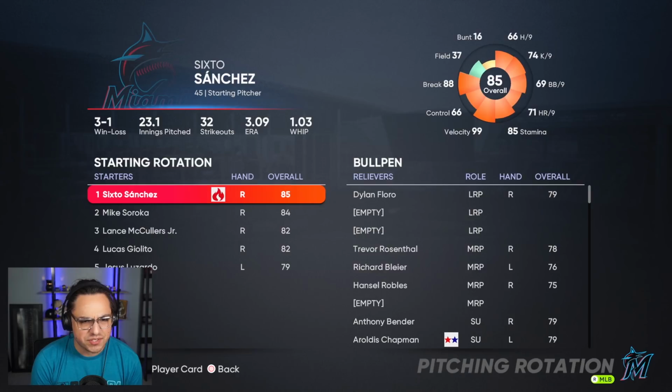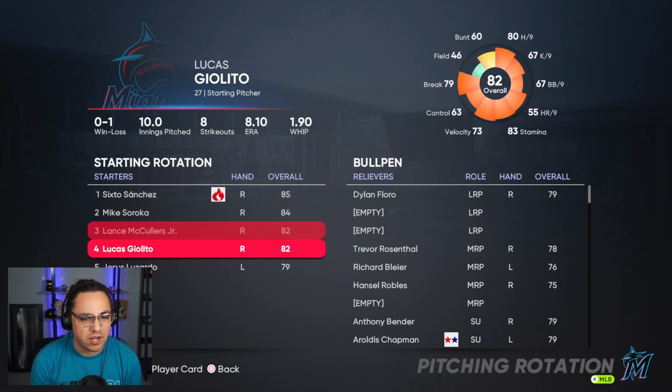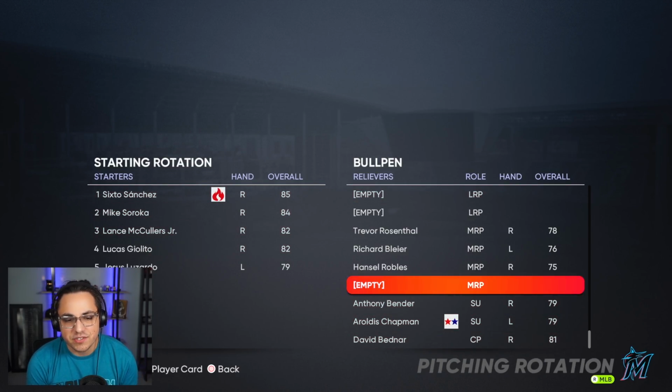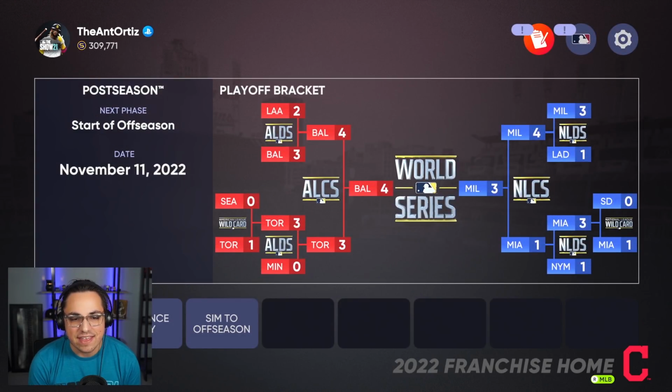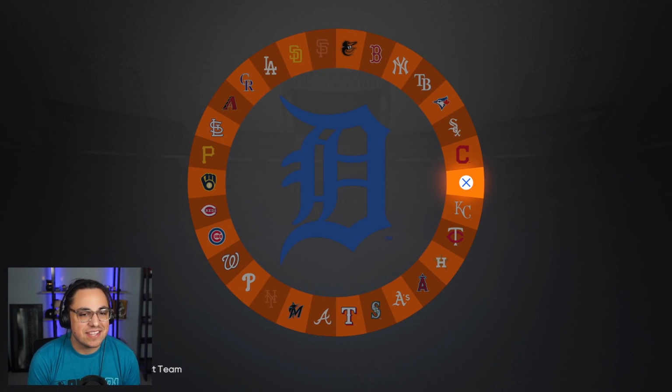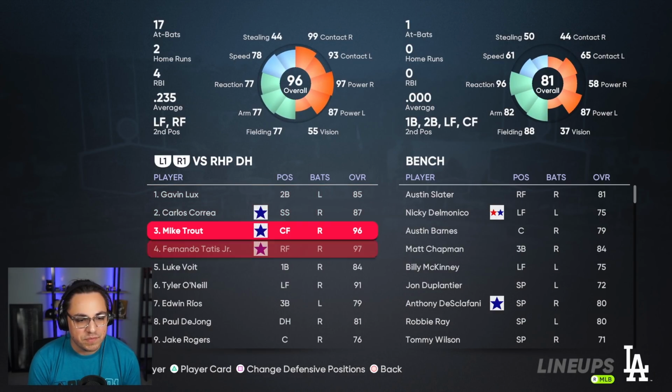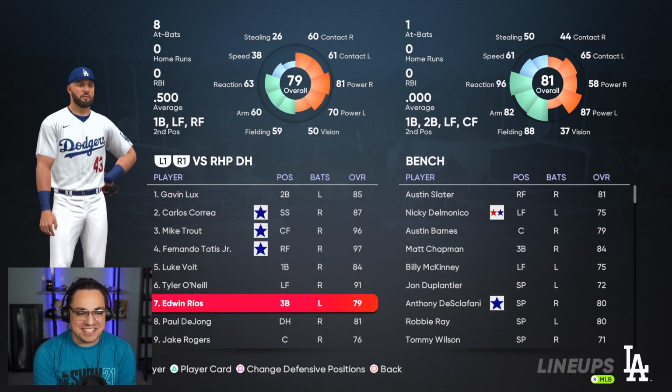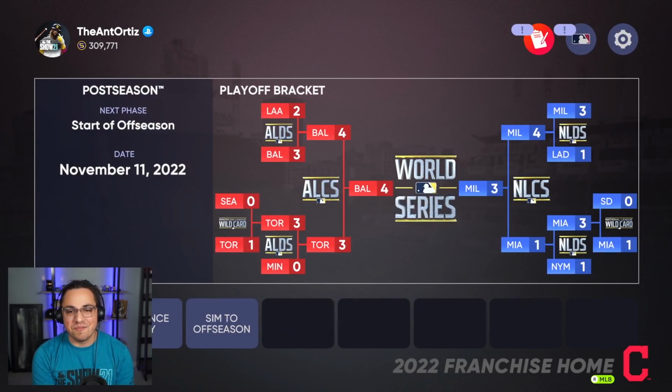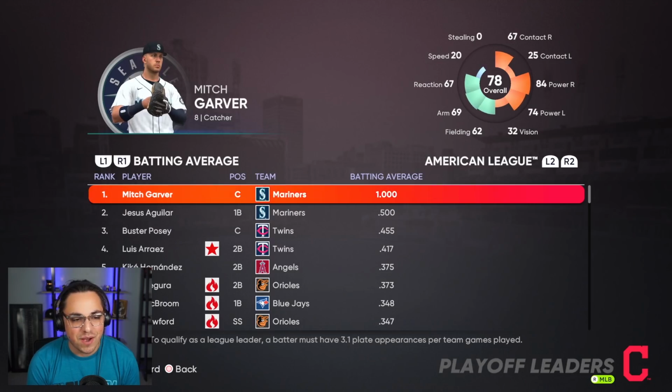And who does Miami have? Sixto, Soroka, McCullers. So this team also makes sense why they made it. And then we've already seen Baltimore versus Milwaukee. The Dodgers. What happened to the Dodgers? How are we not winning with Trout, Tatis, and Correa? You know what I mean? Like this is a team that should be winning, and we're not seeing them win. So I'm not really worried about that.